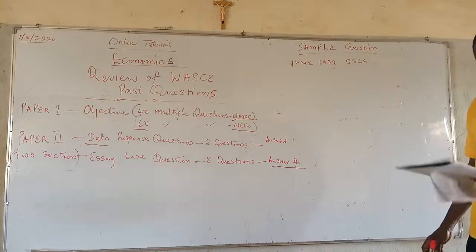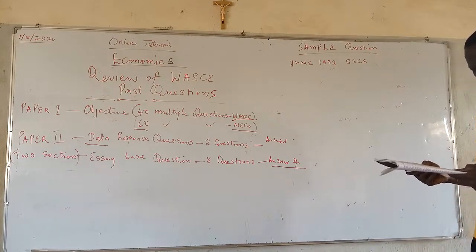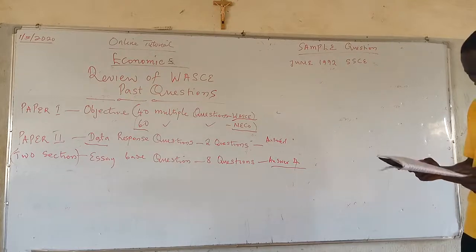And the question number 3, I read: A demand curve slopes downward from left to right.